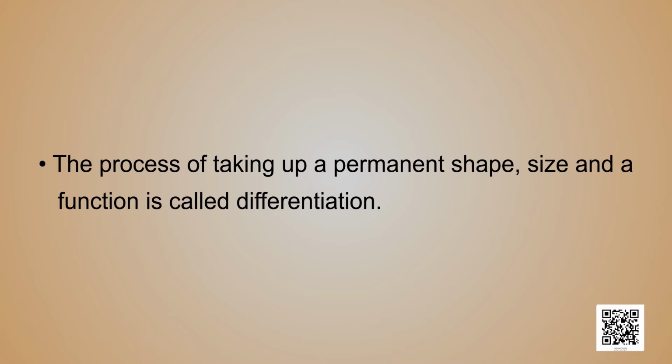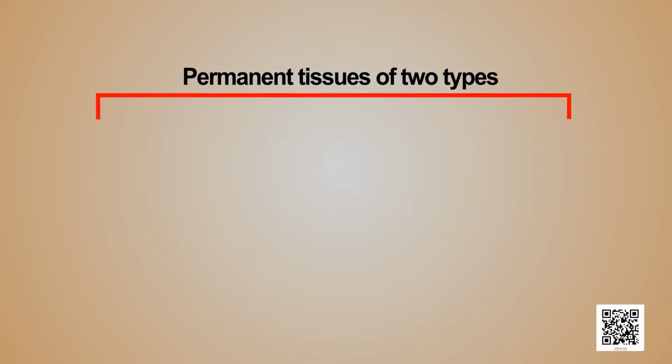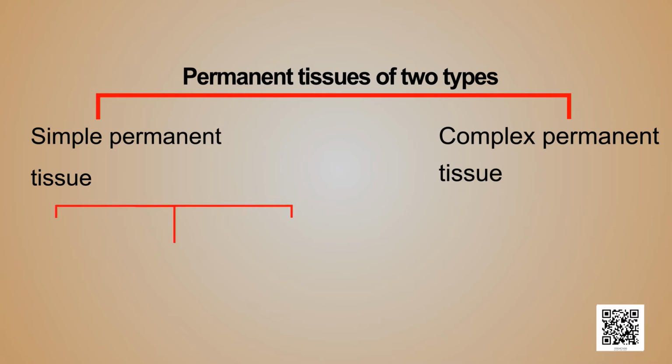Permanent tissue in plants is of two types: simple permanent tissue and complex permanent tissue. Simple permanent tissue is further classified into three types: parenchyma, collenchyma, and sclerenchyma.